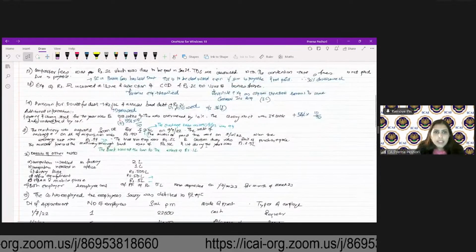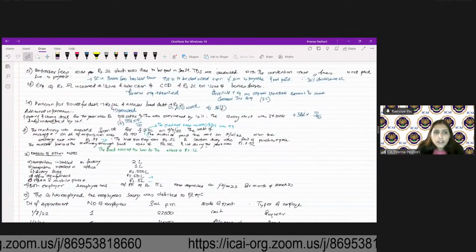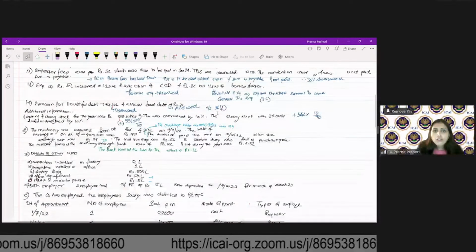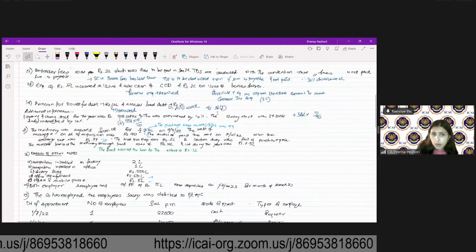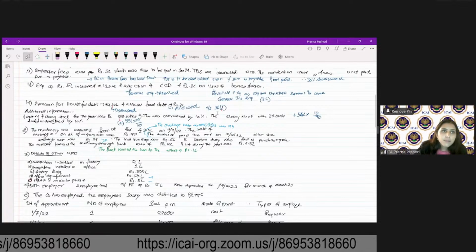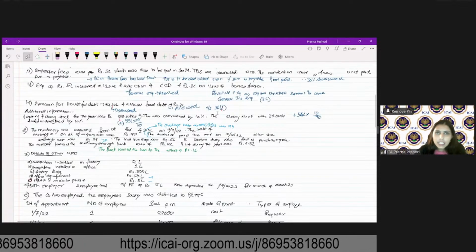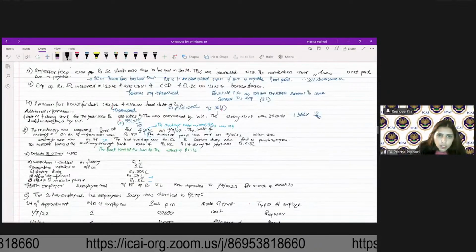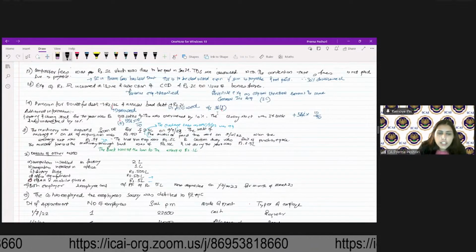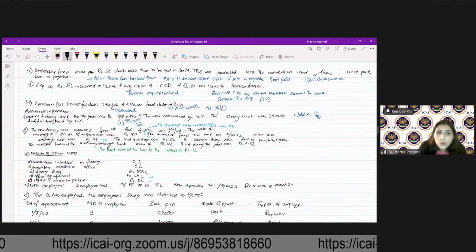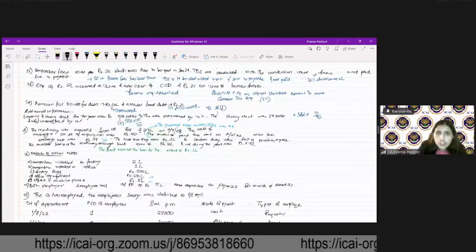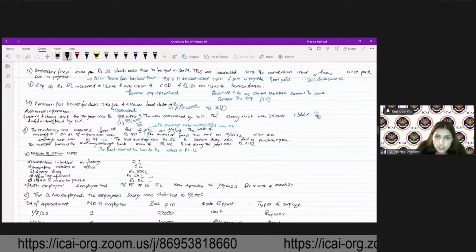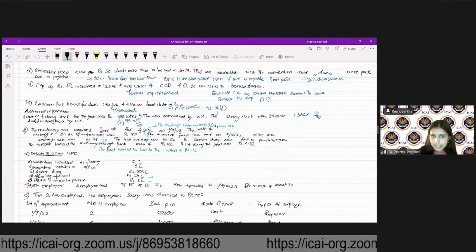Next adjustment is, the machinery was acquired from UK for 2.5 pounds on 9th September 2023. It should be 23, not 22. The rate of exchange as on the date of acquisition was rupees 90. The exchange rate on 31st March 2024 was rupees 99.